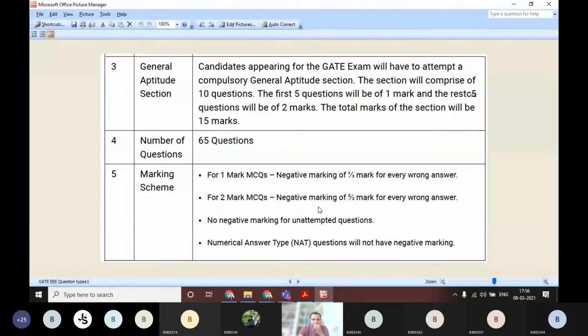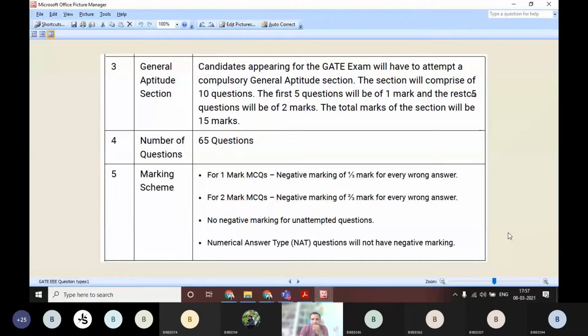Okay, if you are not attempting, in that case the unattempted questions won't give any negative marks. For example, if you are not answering any question, then they won't give any negative mark. Especially the numerical answer type questions, we don't have negative marking.